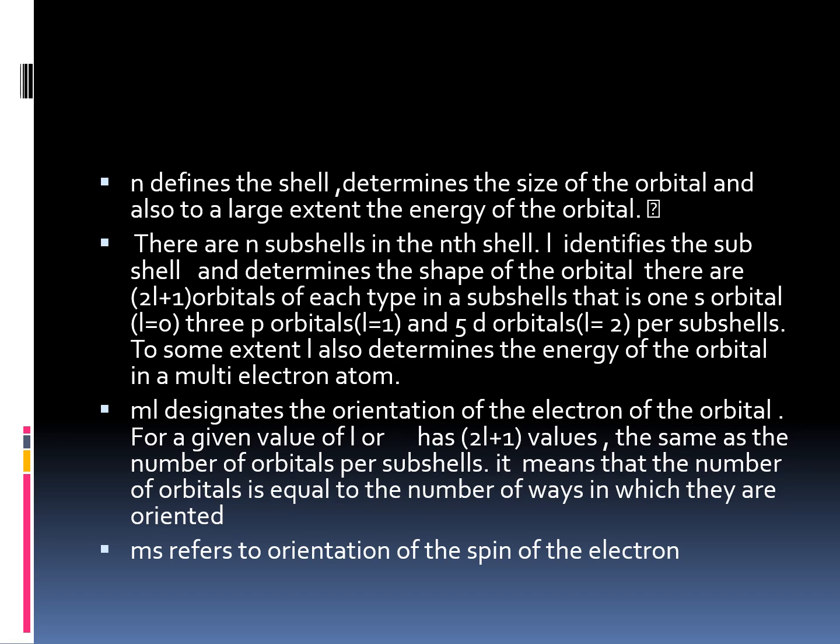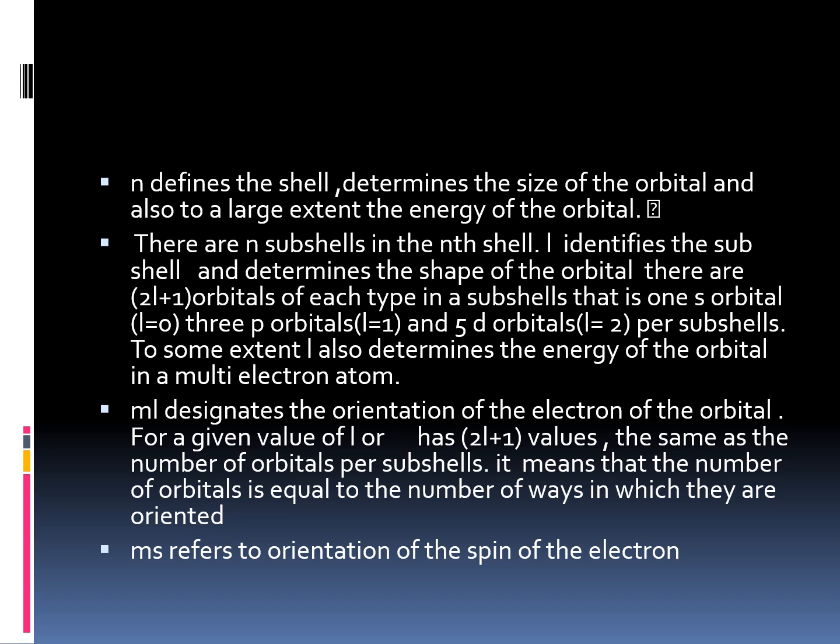So the summary is that n defines the shell, determines the size of the orbital and also to a large extent the energy of the orbital. There are n subshells in the nth shell. l identifies the subshell and determines the shape of the orbital. There are 2l plus 1 orbitals of each type in a subshell: that is, 1 s orbital, l equal to 0, 3 p orbitals, l equal to 1, and 5 d orbitals, l equal to 2, per subshell. To some extent, l also determines the energy of the orbital in a multi-electron atom.